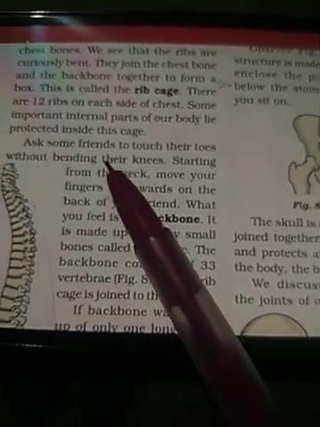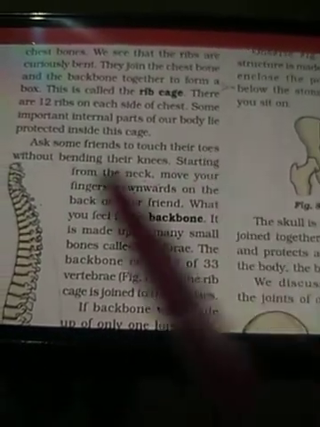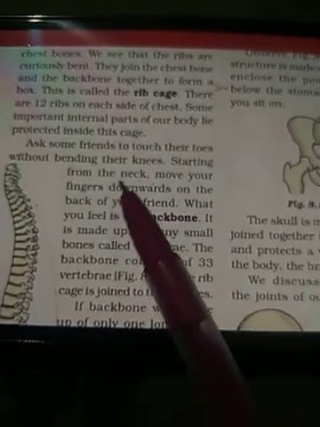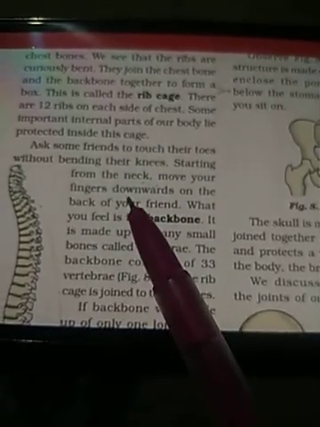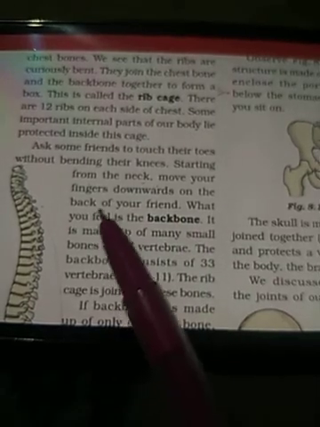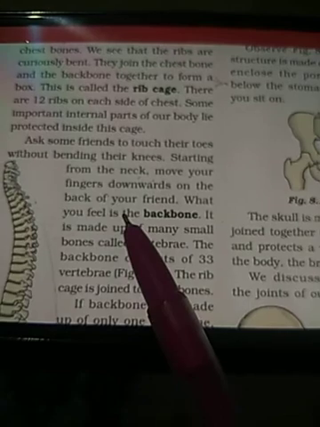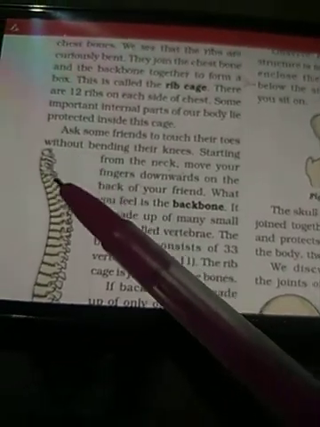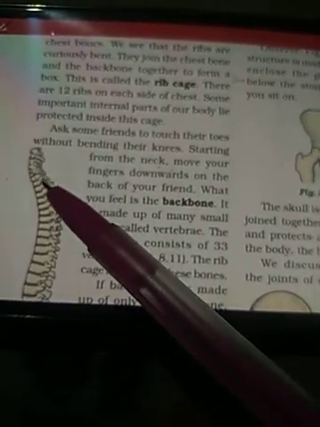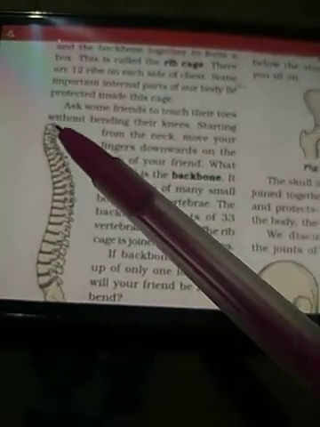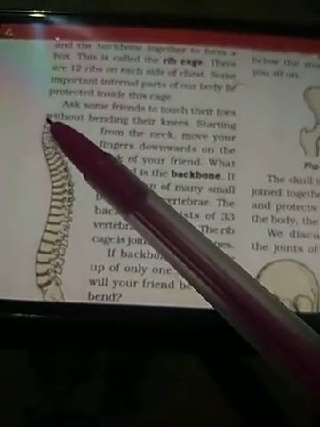Next, ask your friends to touch their toes without bending their knees. Starting from the neck, move your fingers downwards towards the back of your friend. What do you feel? Yes, when your friend is bent down to touch his or her toes, you can see this kind of structure from the starting point, which is at the neck.